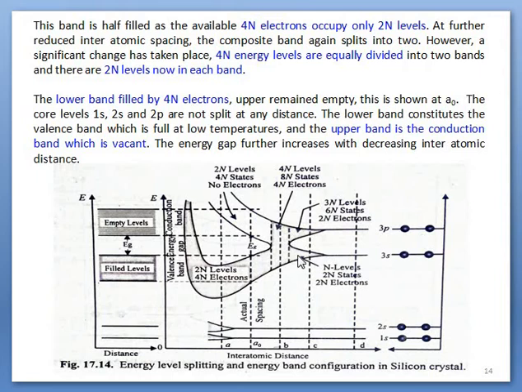These are completely filled. By reducing the distance among atoms further, at this distance that is not shown here, greater than P, in between P and C, nearby P, these two separate bands will be transformed into a combined band.